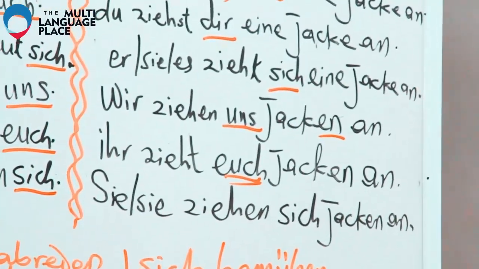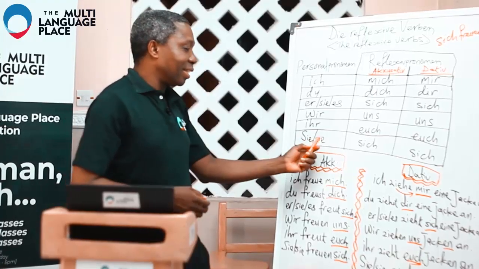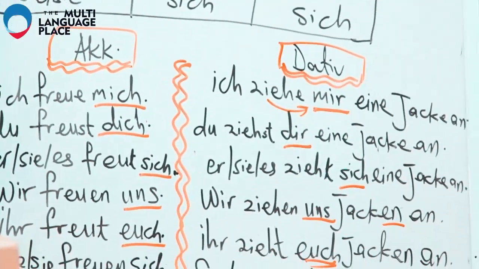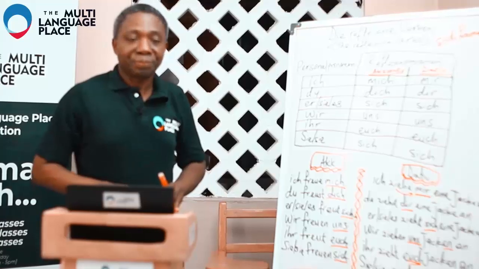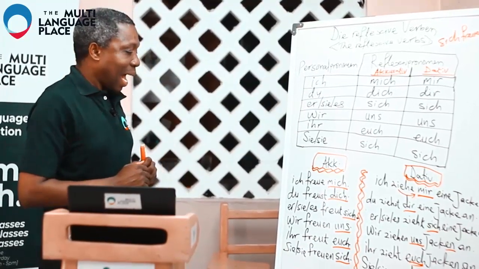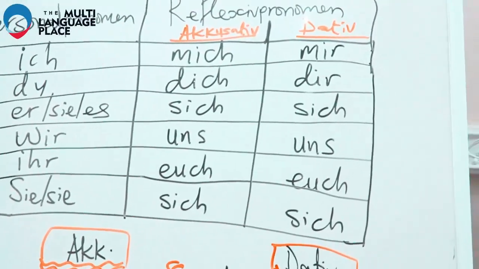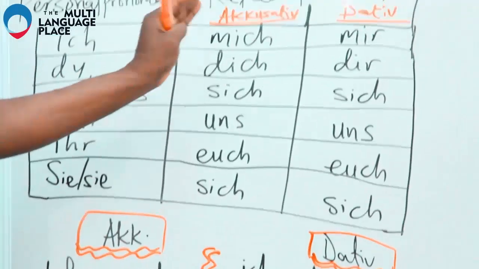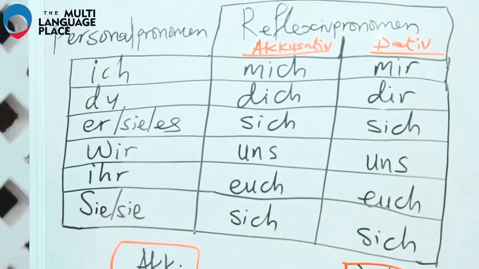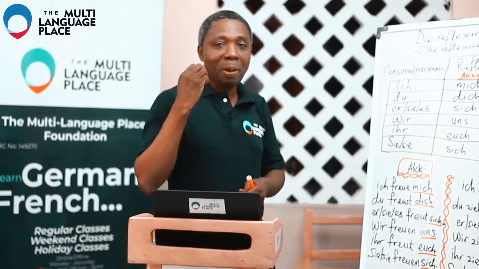And then we come to sie ziehen sich Jacken an. One thing you need to know for now is to master this table and to look at these sentences very well and understand the difference between reflexive pronoun accusative and reflexive pronoun dative. And as time goes on, you will get to understand it better.